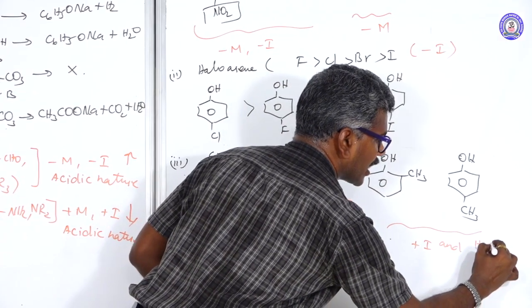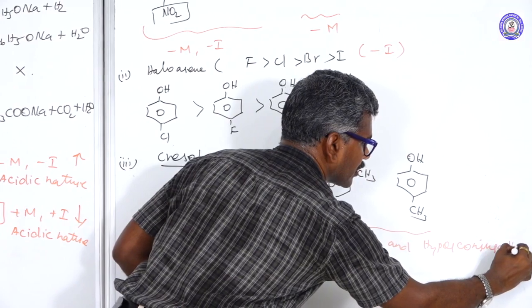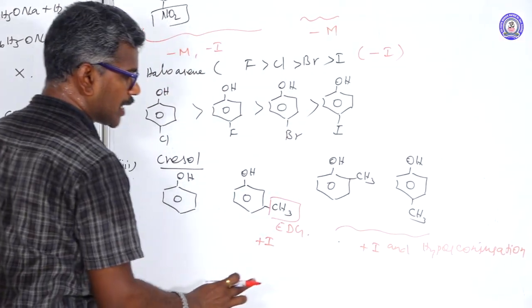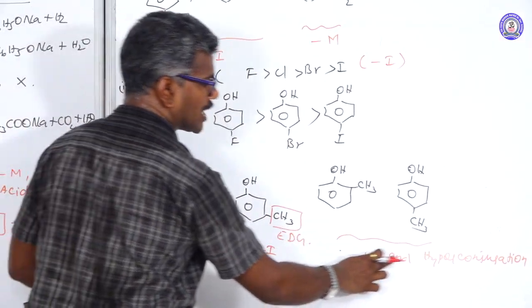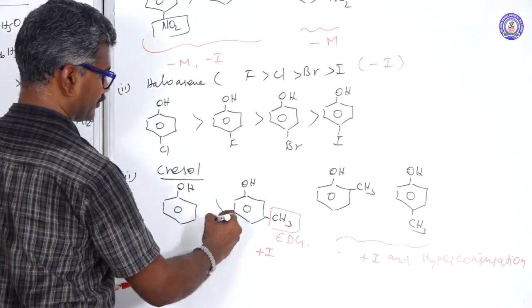Another one is hyperconjugation. Hyperconjugation is not observed in the meta position. The presence of hyperconjugation means acid strength will decrease. Order is